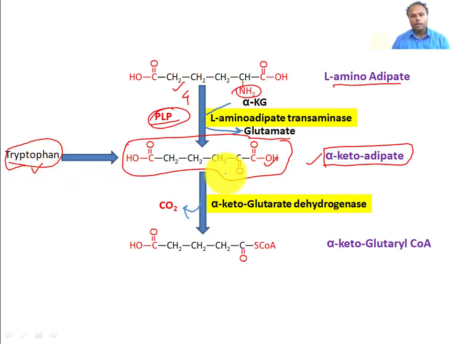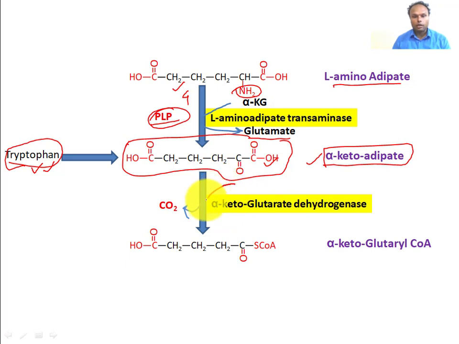Let's talk about the catabolism of this alpha ketoadipate. In that sense, we are also studying tryptophan catabolism. So for alpha ketoadipate, after this removal of amine, the first reaction is oxidative decarboxylation.